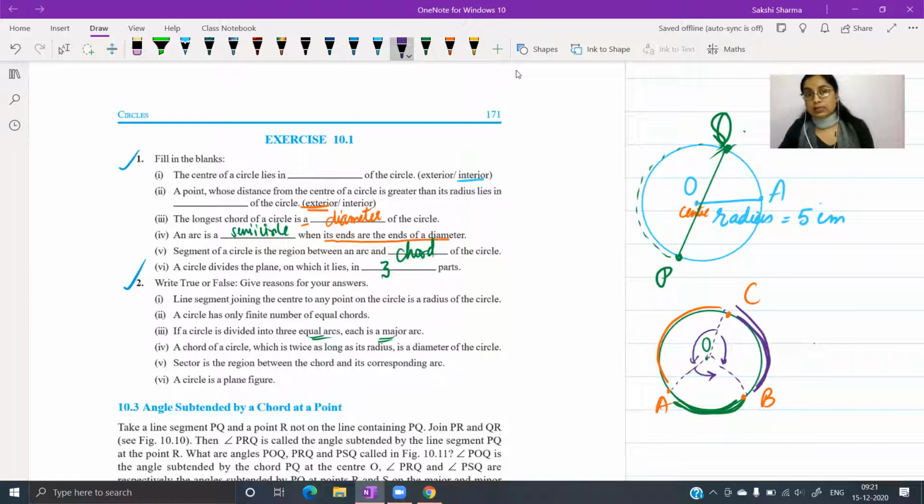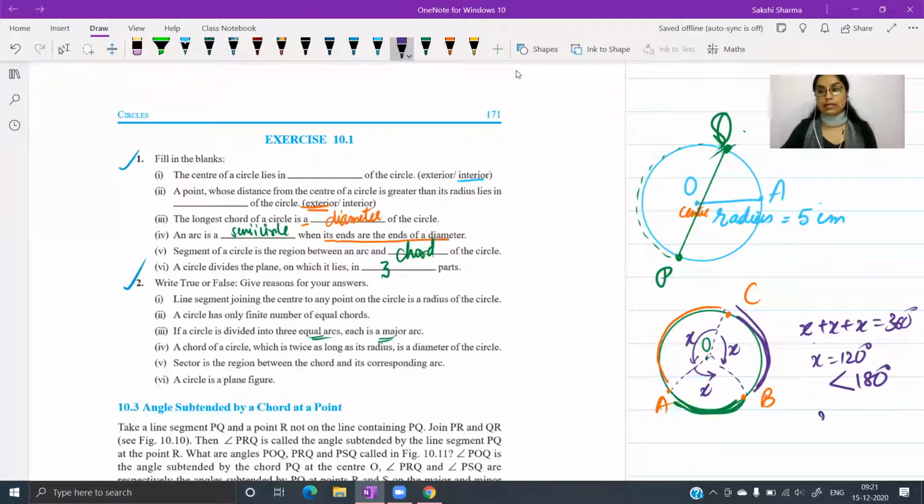आपके पास आगे ये result है. If the 3 arcs are equal, the angles these 3 arcs subtend or make at the center will also be equal. Now, in that case, you can take each of these angles as x, and since they are forming a complete angle together, now you can see x comes out to be 120 degrees, which is less than 180 degrees. That means the arc is a minor arc.